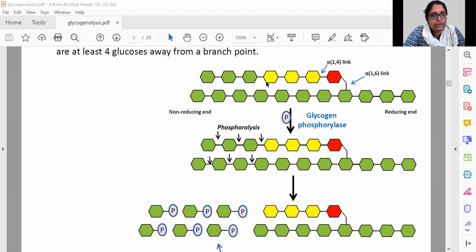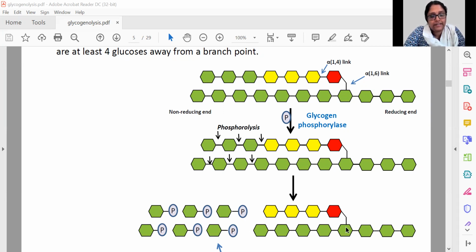So this will be removed first, and then this will be removed next, until this 4 will be removed. But in total 6 will be removed, because this molecule has steric hindrance from this side. The enzyme will not act on this bond in order to remove this glucose residue. So what happens is glycogen phosphorylase will remove these 6 glucose molecules in this way.